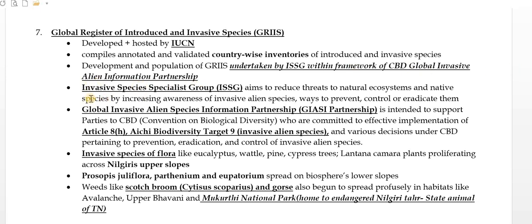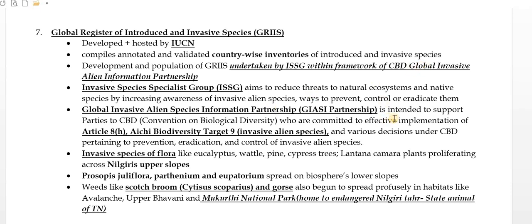And what is that ISSG? Invasive Species Specialist Group. It aims to reduce threats to the natural ecosystem and native species by increasing awareness of invasive alien species, and ways to prevent, control or eradicate them. What is the GIASI Partnership? That is the Global Invasive Alien Species Information Partnership.